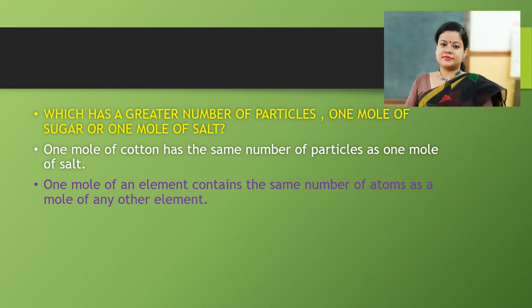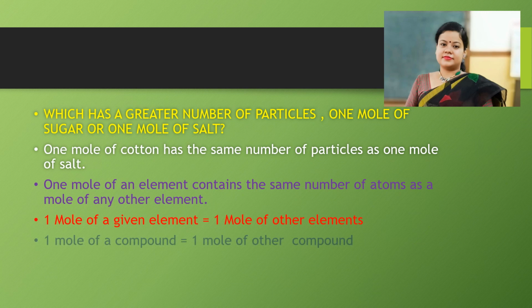That means 1 mole of iron equals 6.022 into 10 to the power 23 particles. 1 mole of copper equals 6.022 into 10 to the power 23 particles. 1 mole of a given element equals 1 mole of other elements. 1 mole of a compound equals 1 mole of other compounds.